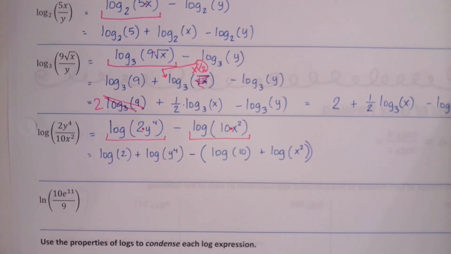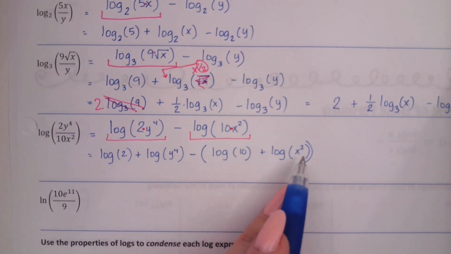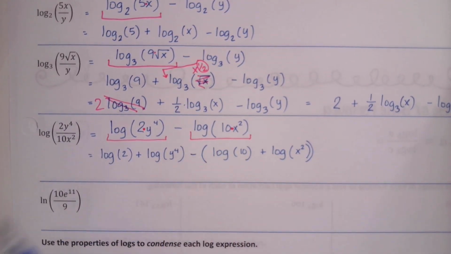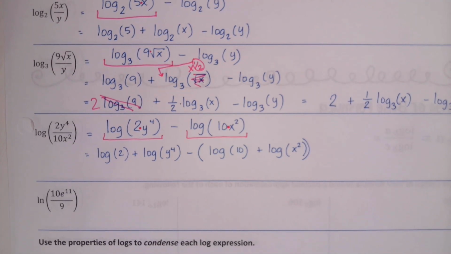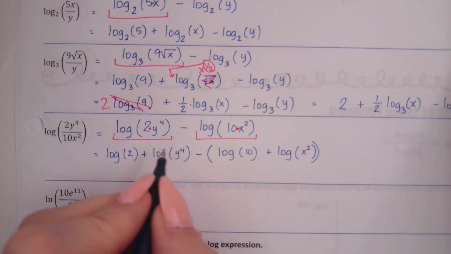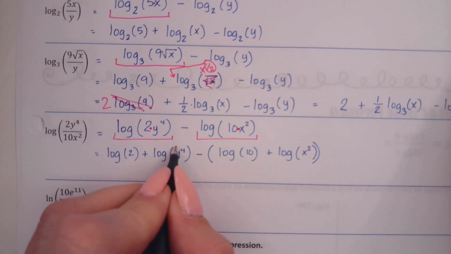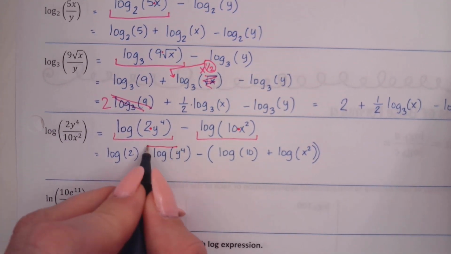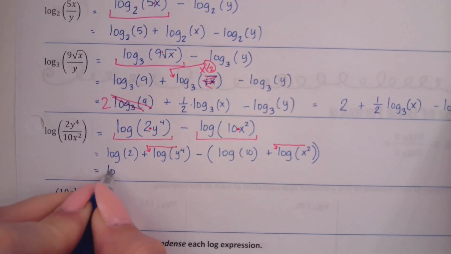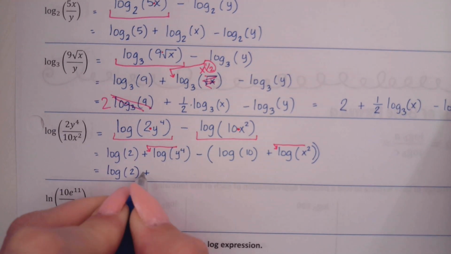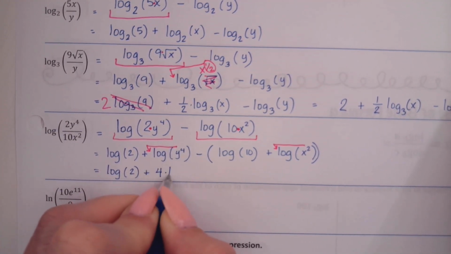Okay. We don't have any more products in the arguments, but what do we still have? More work to do. We don't have products, but what do we do have? Powers. We have 2 logs that have powers. So on those 2 logs that have powers, we need to take that exponent, and where does it go? Down to the front as a coefficient. Down to the front of that log as a coefficient. So I'm going to have log of 2 plus, and then for this one, I'm going to have 4 times the log.